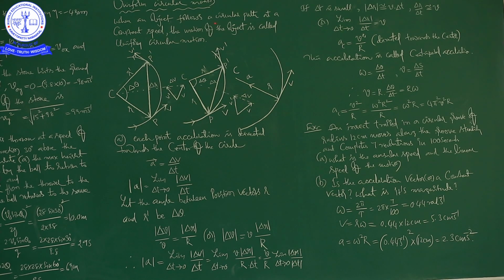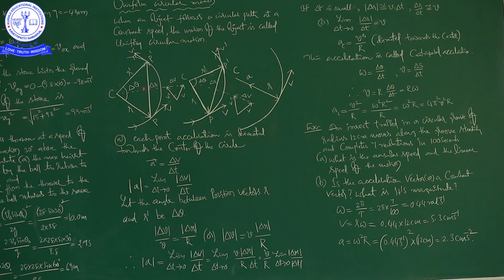When an object follows a circular path at a constant speed, the motion of the object is called uniform circular motion. Now, please try to observe these three pictures carefully.